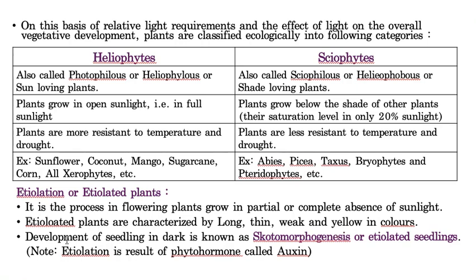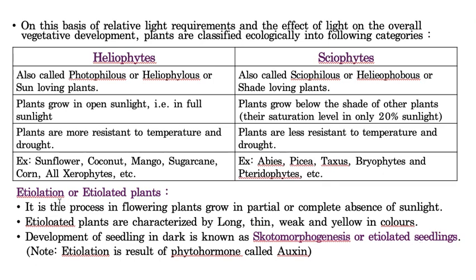And the seedlings which grow in the dark are known as skotomorphogenesis or etiolated seedlings. That means if plants are growing under absence of sunlight, they are called etiolated plants, whereas if seedlings germinate in the dark, that is called skotomorphogenesis or etiolated seedlings.